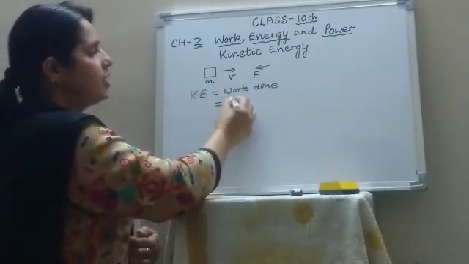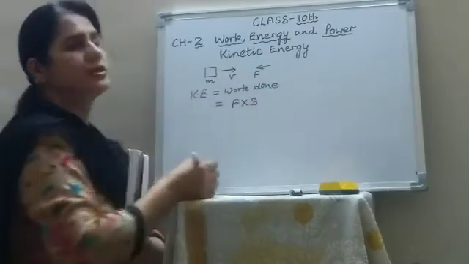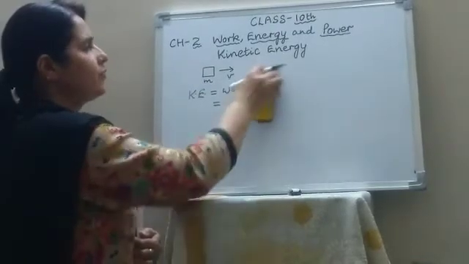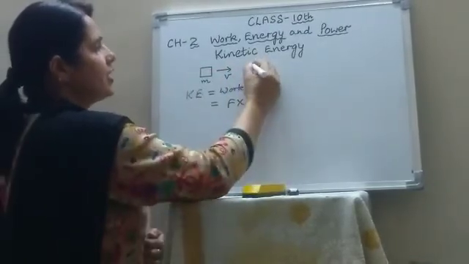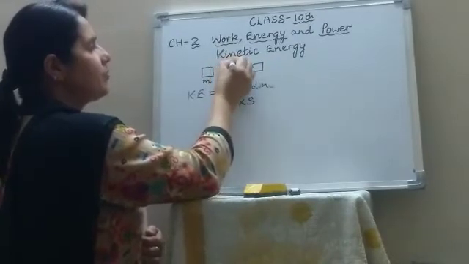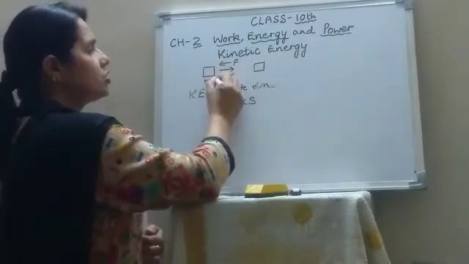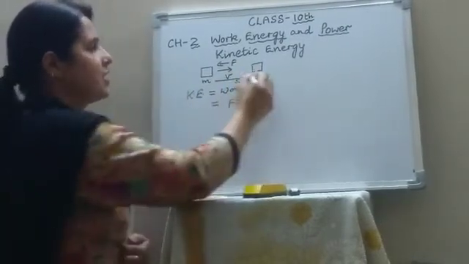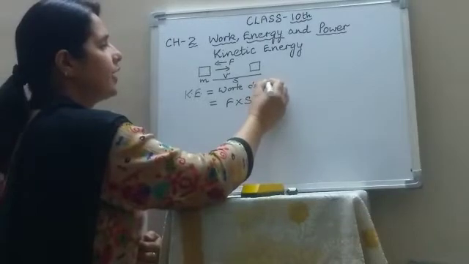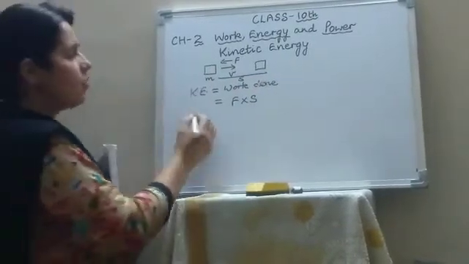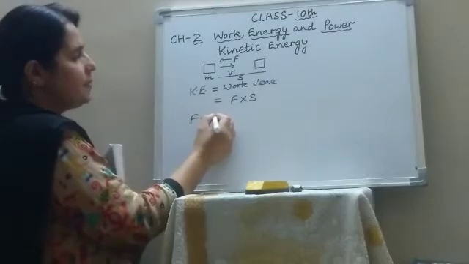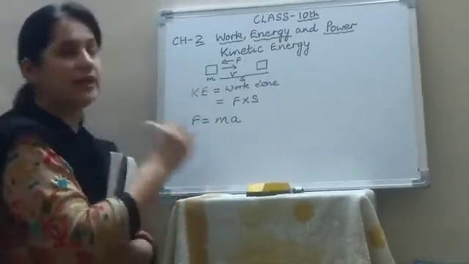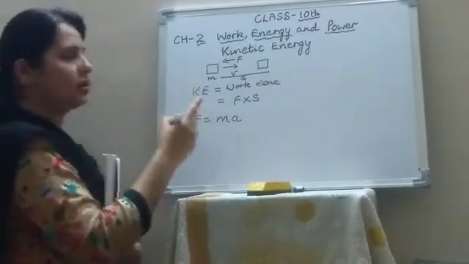And what is the formula for work done? Force into displacement. So when the body is coming to a stop, suppose the body is moving with velocity v and we apply an opposite force F, then it comes to a stop after moving through a displacement of S. Now, how will you get the displacement? Force, you know the formula for force: mass into acceleration. And here it is negative acceleration, since a retarding force is acting on the body.